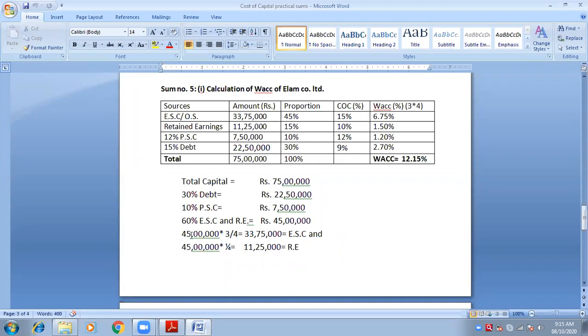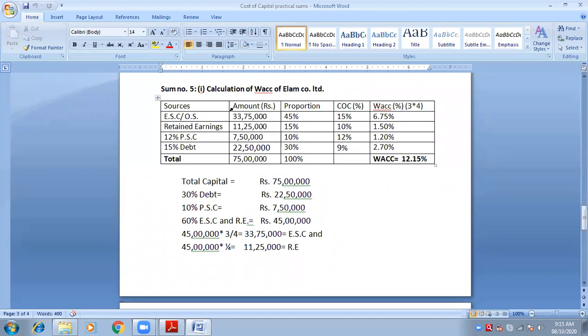So 3/4 part of 45 lakhs will be 33.75 lakhs, which is equity share capital, and 1/4 of 45 lakhs is 11 lakh 25,000, which is retained earnings.